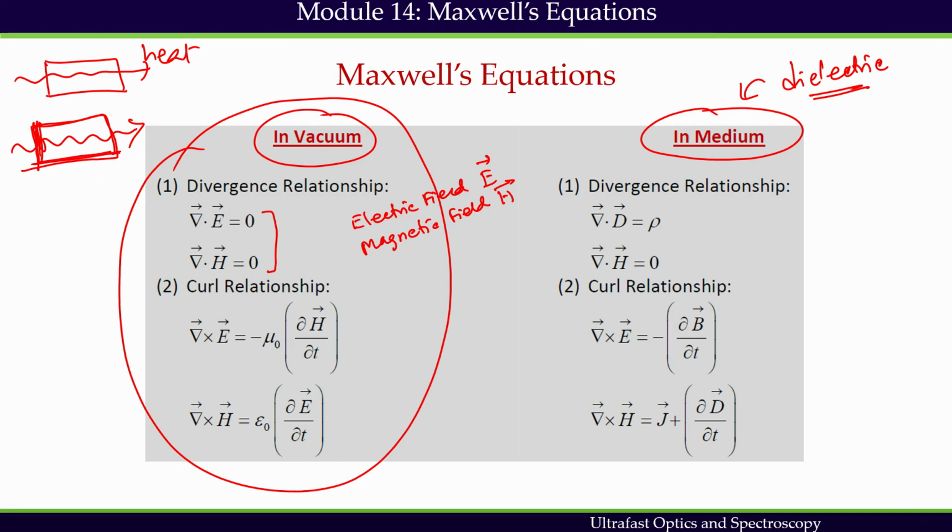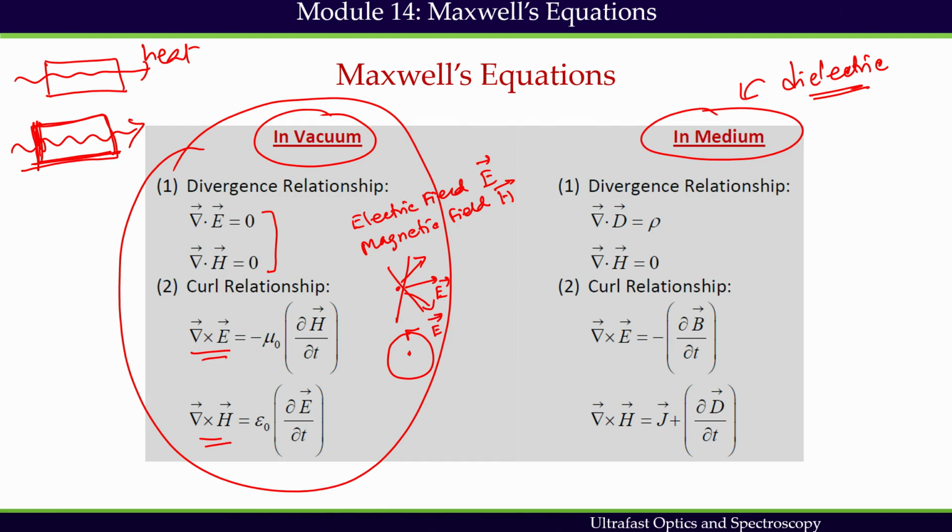However, if we look at the curl, they exist. It means that both fields, electric and magnetic fields in vacuum, are rotating in nature. So, definitely if I have a point, from this point electric fields are not like this, they are not like this, they have something like this, because its curl exists.